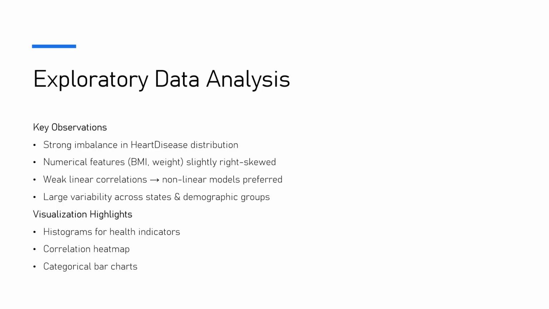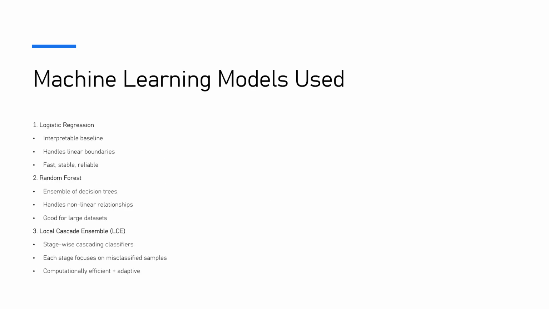Now we'll come to the machine learning models used in this project. There are only three models here. I wanted to use logistic regression as a regression model, a tree-based model, random forest, and lastly LCE. I just want to compare the basic models with LCE to see how it works. As we know, logistic regression is a simple baseline model that is interpretable and fast.